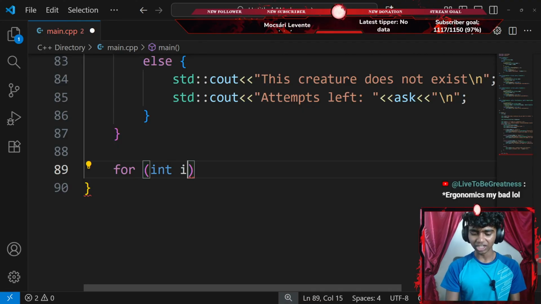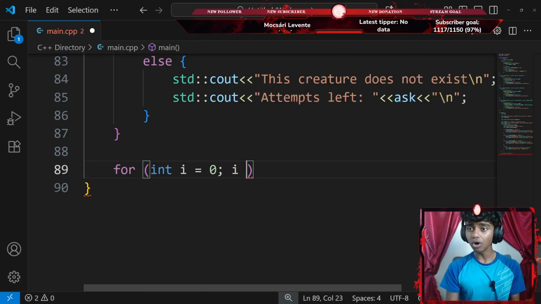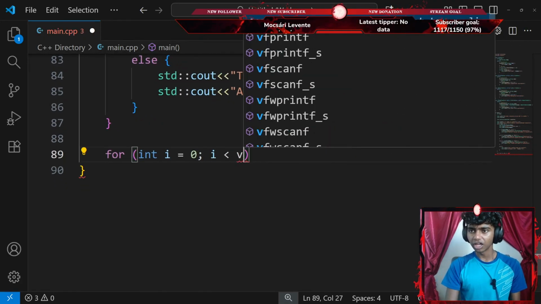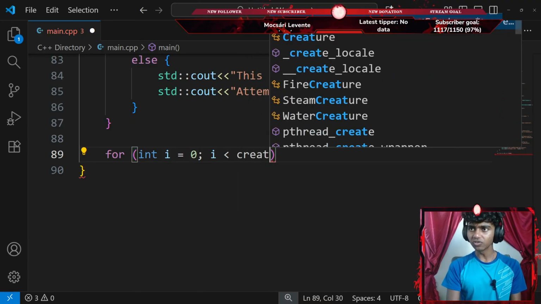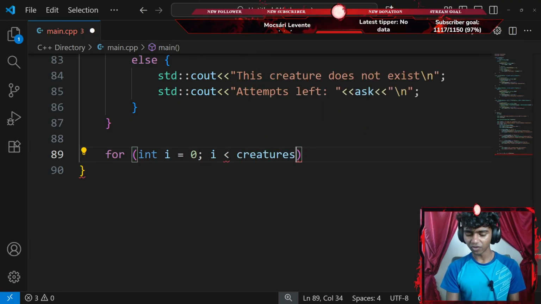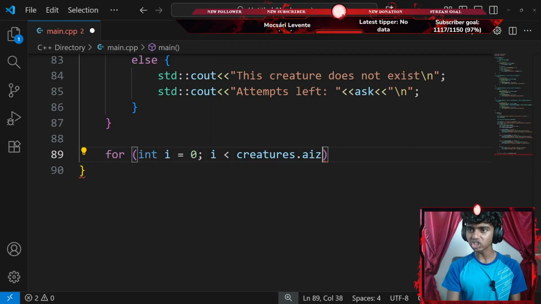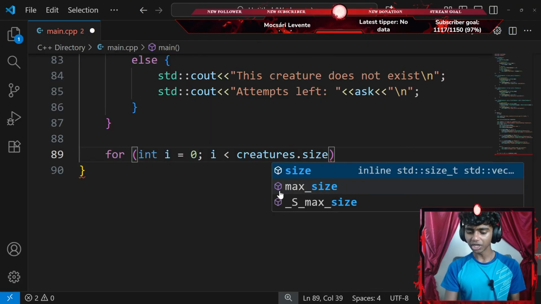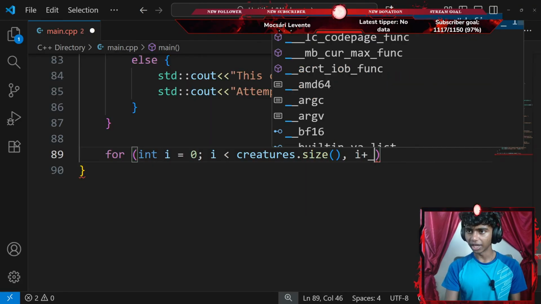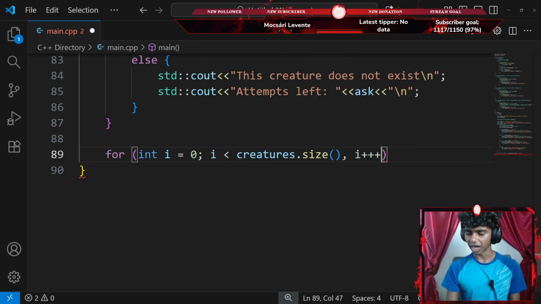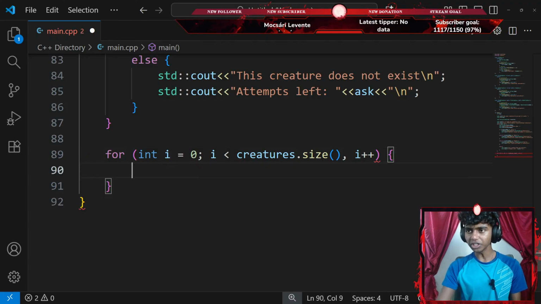Okay, let's say for every integer i which equals 0, while my i is less than my, let's say, I forgot the name, my creatures array. Actually, my creatures is a vector. Dot the size function. Let's go ahead and increment my i by 1, so I'll go with something like i plus plus. Okay, and then I'm gonna go ahead and add a pair of curly braces.